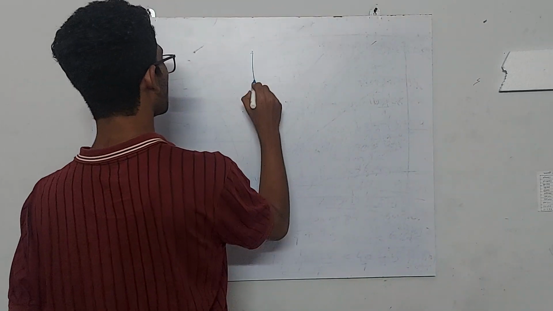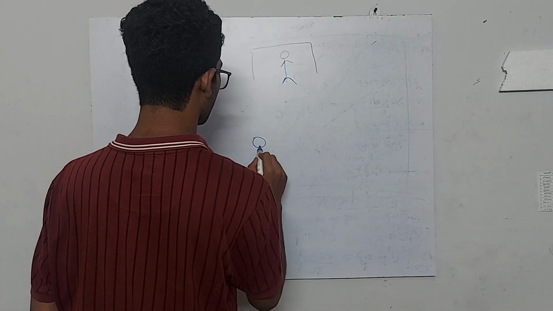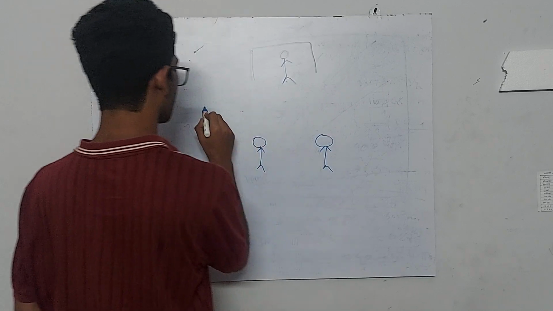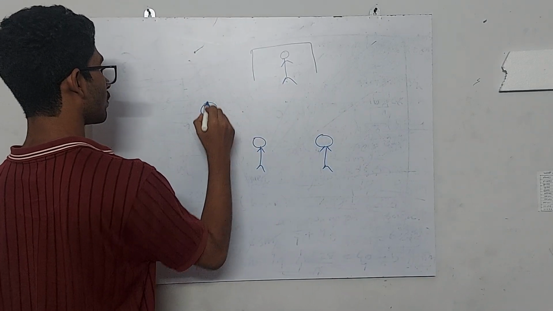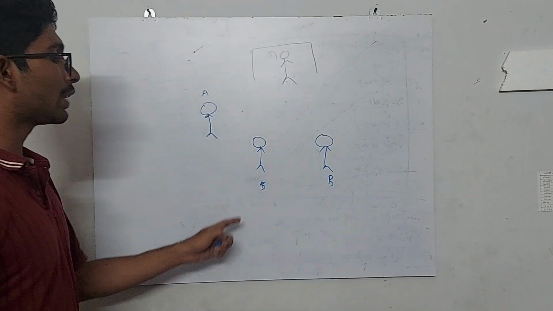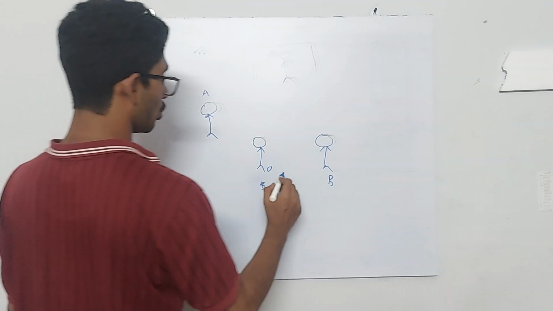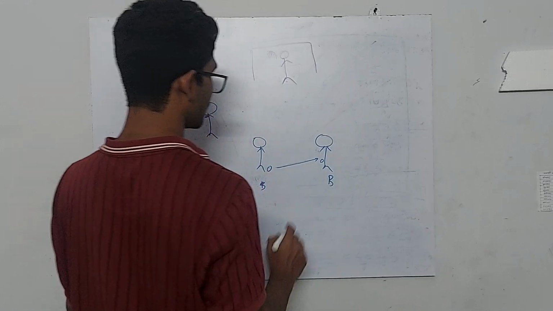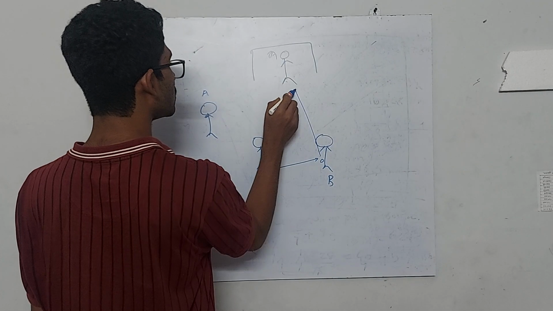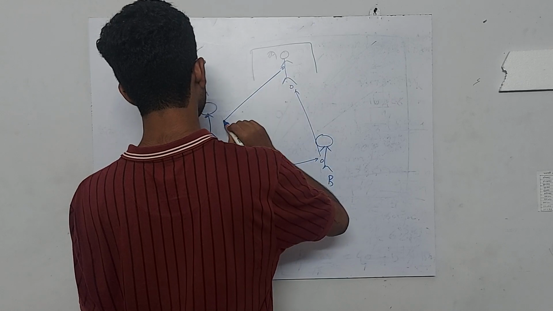So you have a football post, you have a goalkeeper or a goalie. We have two players of team B and two players of team A. So our player from team B kicks the ball, it reaches another player of team B. Now from here he also kicks the ball, so the ball moves towards the hands of the goalkeeper. He holds it in his hand, and from here he kicks the ball to here.